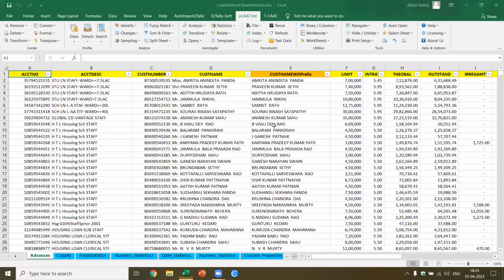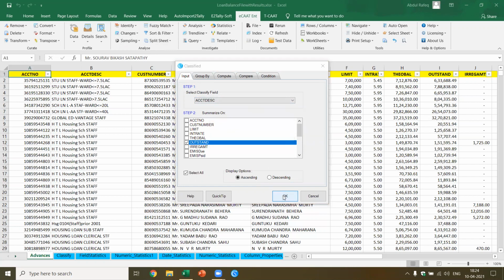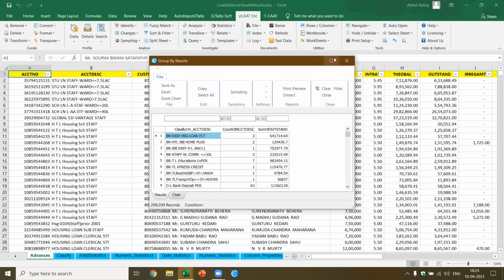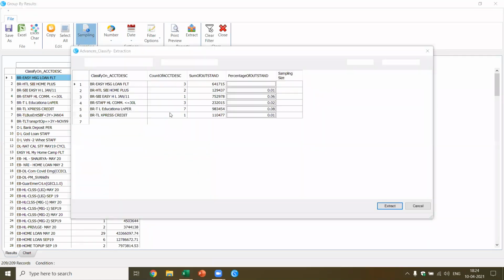Okay, let me show you one example of sampling. Let's say I come to sampling. Now I say profile, I say classified. The same technique is followed for everything. I come to what I want to perform. Account description. Okay, I want the total of the outstanding. I don't want any group by. I say okay. Now I've got this result. The only important thing in this case is that I have the sampling tab which is enabled.